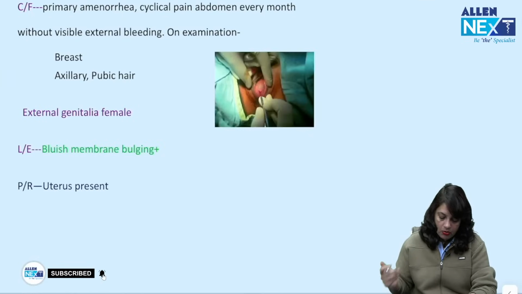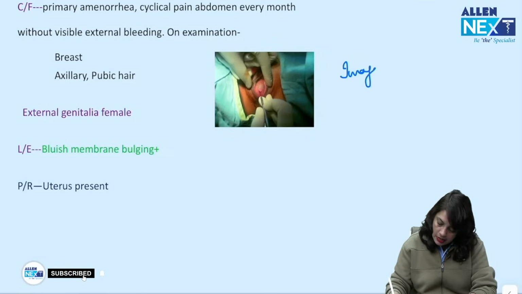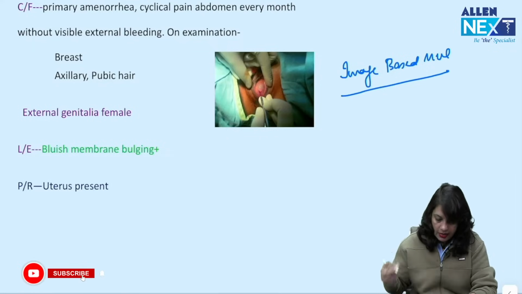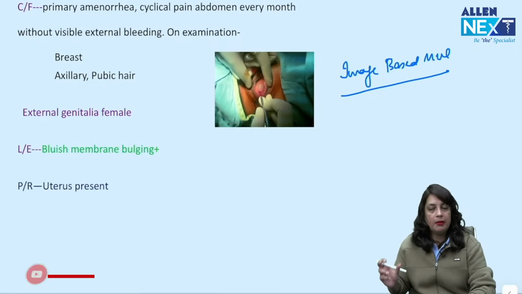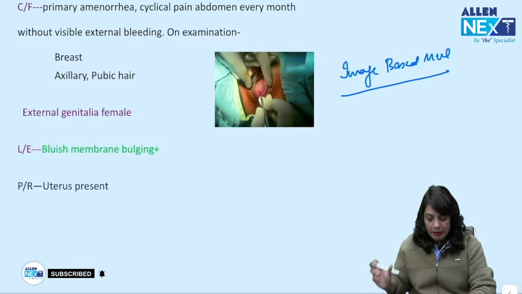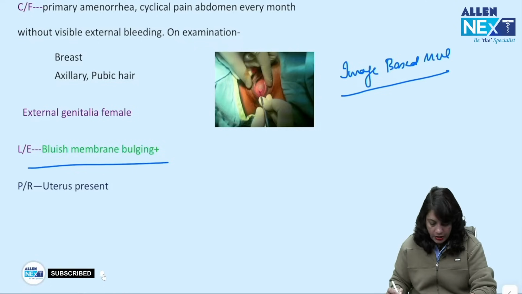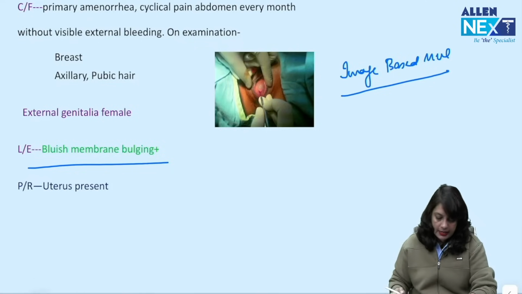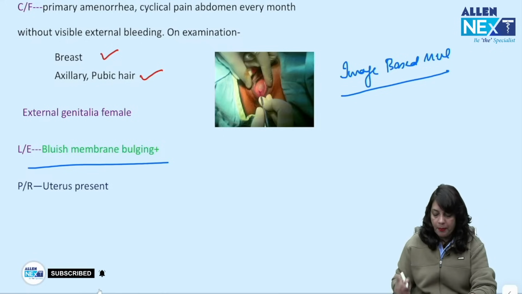Now, a very important question, and it has been asked as an image based MCQ as well. A patient presented with primary amenorrhea, cyclical pain abdomen every month without visible external bleeding. On examination, there is a bluish bulging membrane, breast is present, axillary and pubic hair are present.